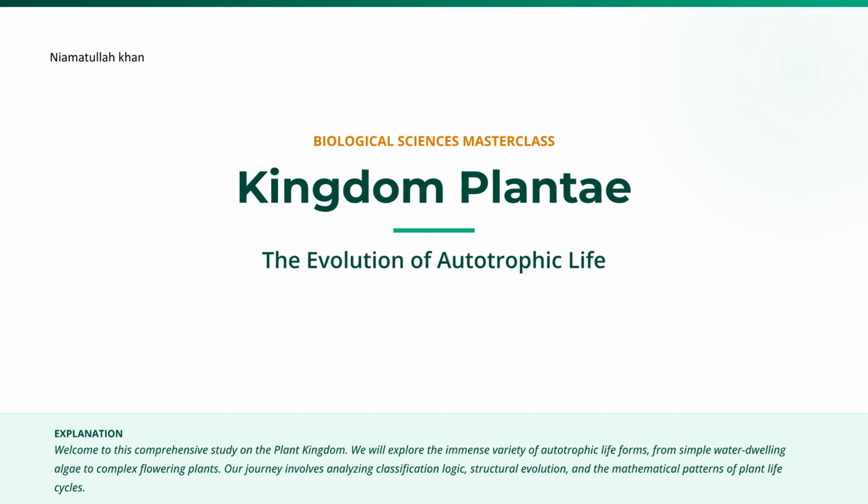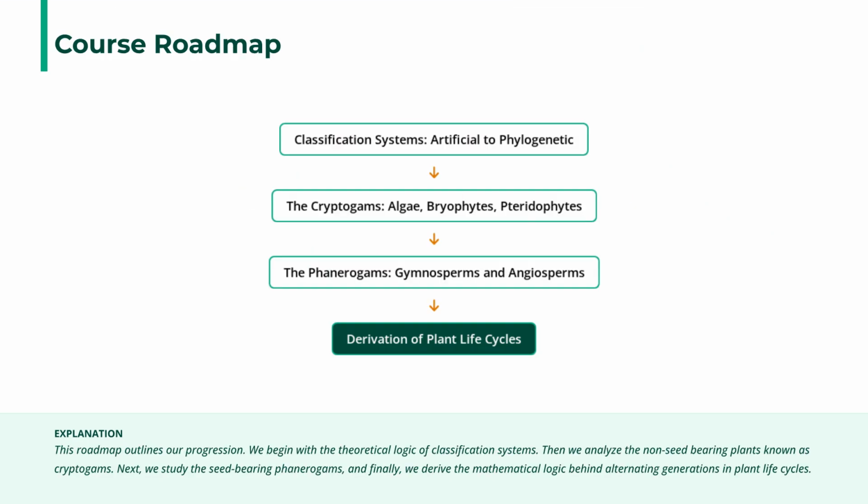Welcome to this Biological Sciences Masterclass on Kingdom Plantae, the evolution of autotrophic life. We will explore the variety of autotrophic life, from algae to complex flowering plants, analyzing classification, structure, and life cycles. Our course roadmap begins with classification logic, moves through non-seed-bearing cryptogams like algae and bryophytes, covers seed-bearing phanerogams, and concludes with the mathematical logic of alternating generations.